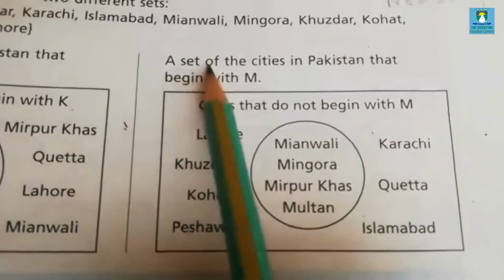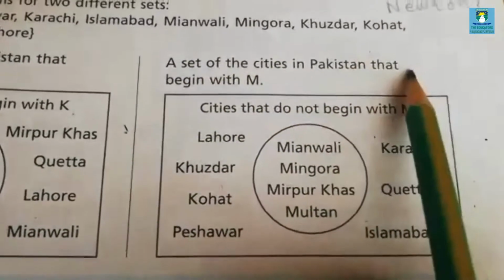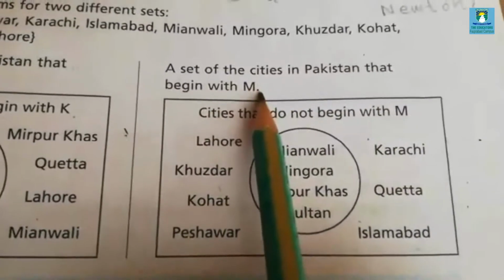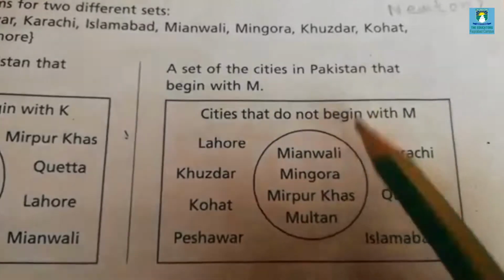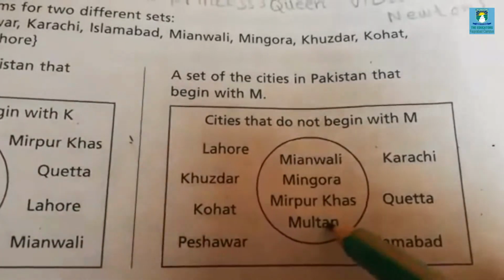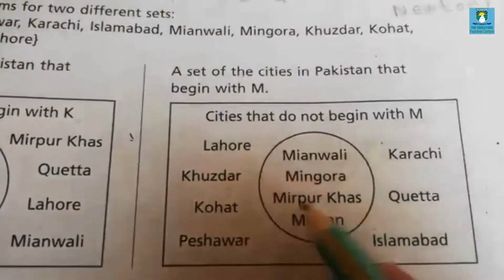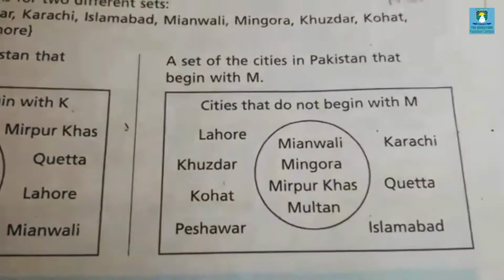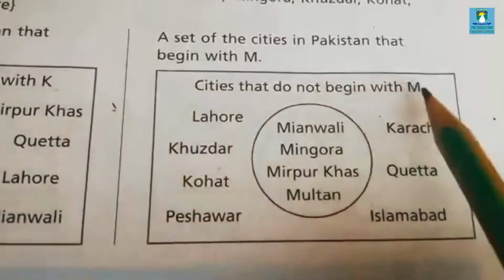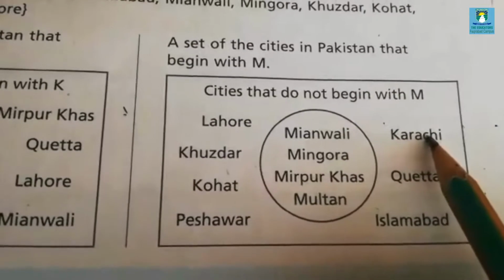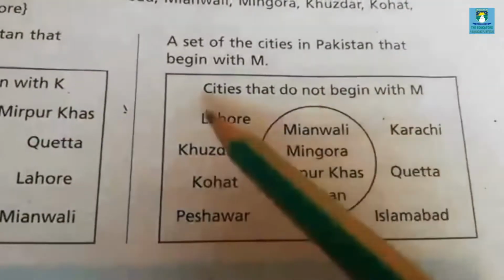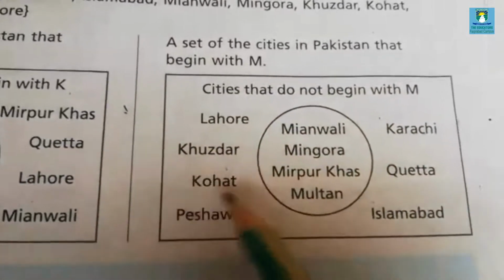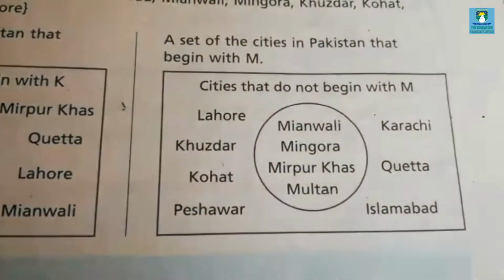Look at here, a set of the cities in Pakistan that begin with M. So we will mention the name of cities inside the circle which begin with M, like Mianwali, Mingora, Mirpur Khas and Multan. And the names of cities which do not begin with M, we will write these names outside the circle, like Lahore, Khuzdar, Kohat, Peshawar, Karachi, Quetta and Islamabad.